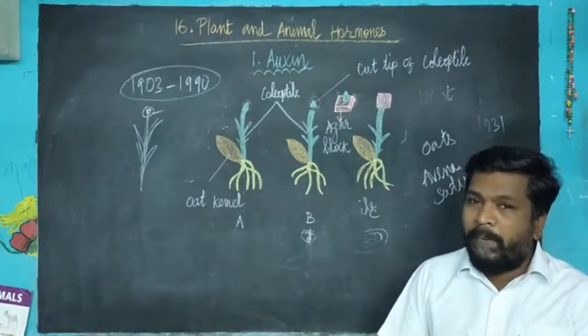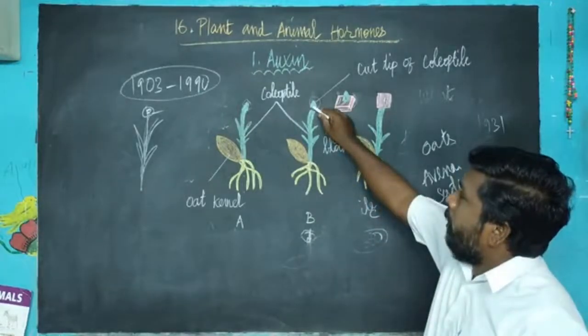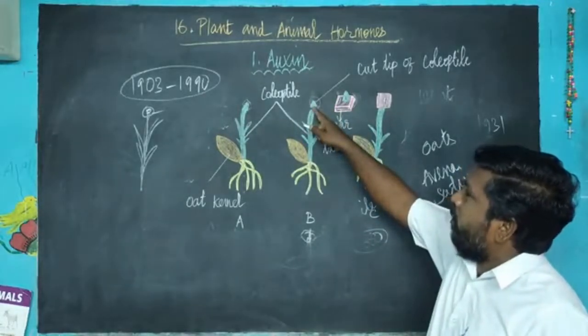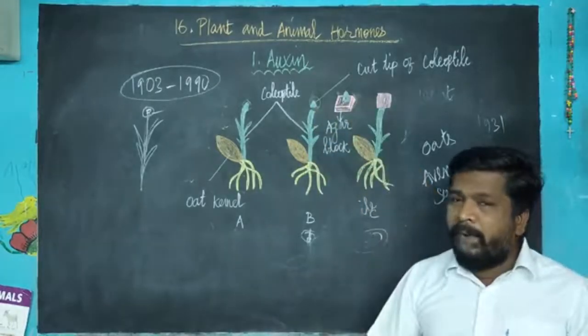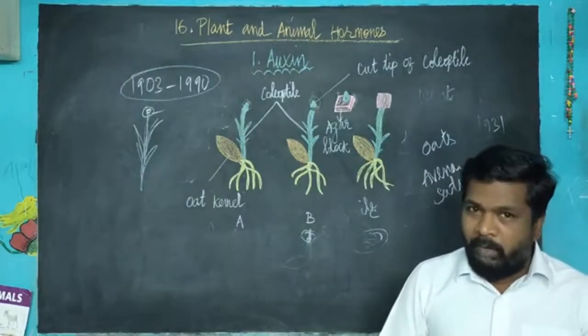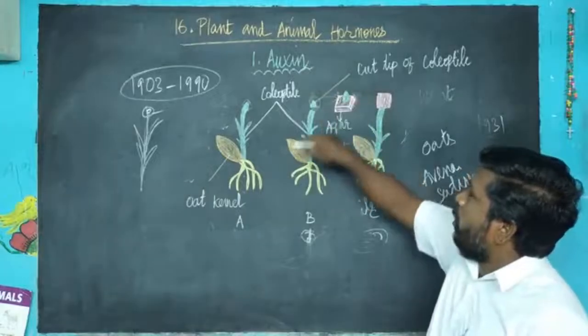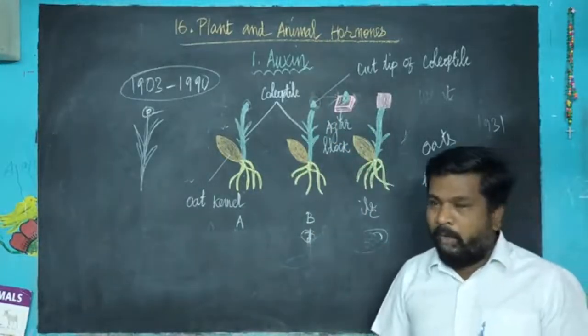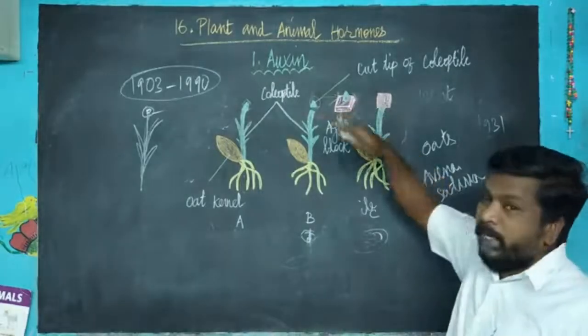He saw that the coleoptile did not grow. In the next experiment, he put the removed tip of the coleoptile into the agar medium. Agar medium is a special medium in which plant tissue can be grown. He put the coleoptile tip into an agar block. Again he observed whether the tip showed any response or not.